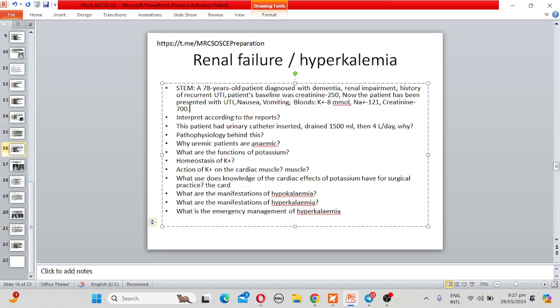Potassium in the body helps in nerve conduction, in cardiac activity, and in fluid and acid-base balance also. Tell me the homeostasis of potassium. What are the factors for the homeostasis of potassium?